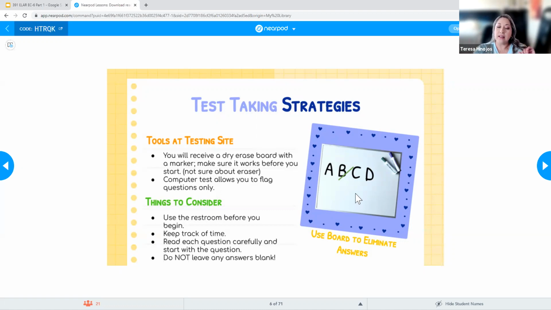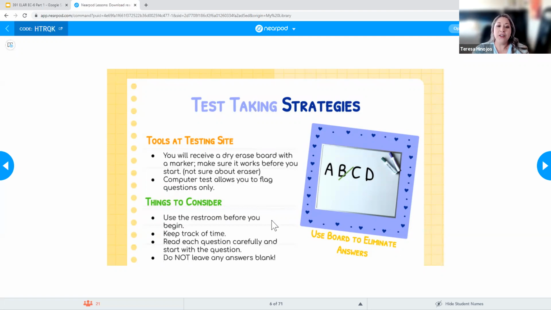So when you test, what I suggest you do is use your whiteboard to write out the letters, right? A, B, C, D or A, B, C, D, E. And then as you're going through and eliminating answers, cross out the ones that you're eliminating. That's one way that you can use a whiteboard. You could also use the whiteboard to jot down things that pop up in your head, things you're remembering, or make a note of questions that you want to come back to. Obviously the computer is going to let you flag them, but it's really limited in terms of what it provides you for testing.